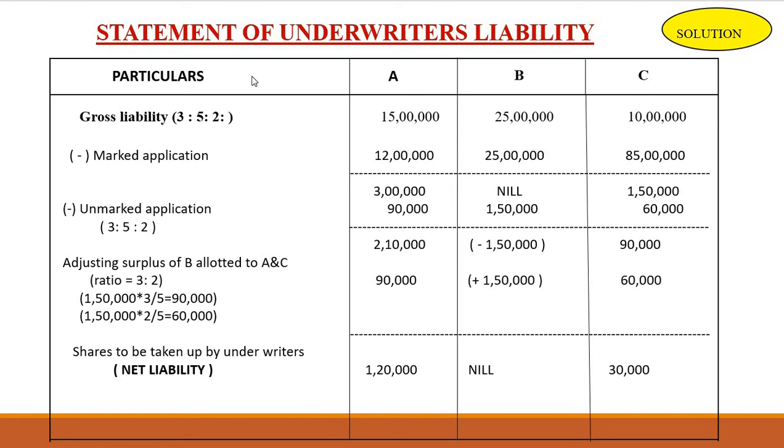First column is the particular column. Second column is underwriter A's column. Third one is underwriter B's column, and fourth one is underwriter C's column.